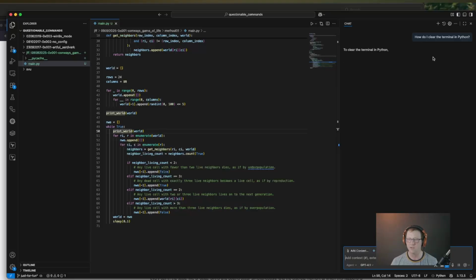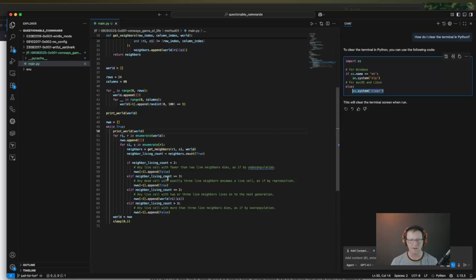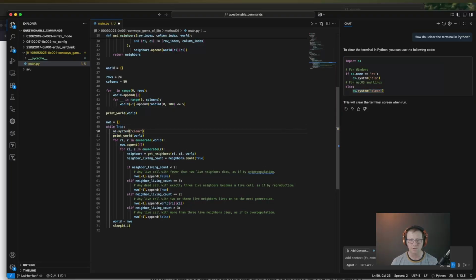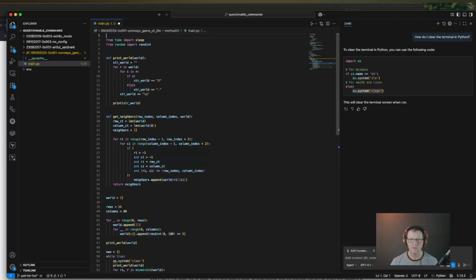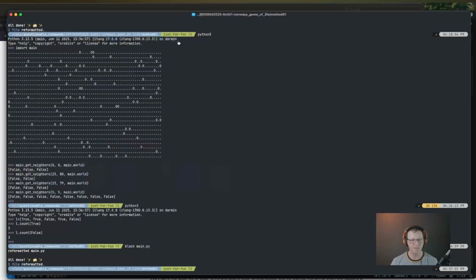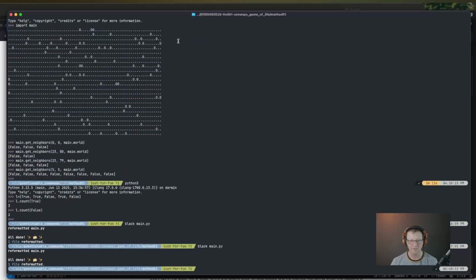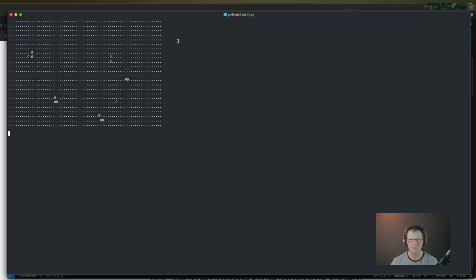How do I clear the terminal in Python? All right, for Mac and Windows. Okay, this is not really the way I want to do it, but that's fine. Like I said, we'll be doing this in a better way later on. So right before every print, we're going to clear the screen. We're going to import OS. All right, and let's see how we did here. Let's reformat. And main. All right, something went more or less right.